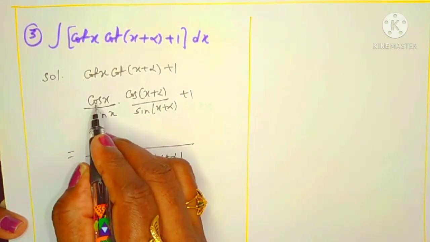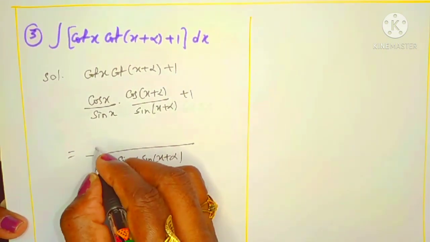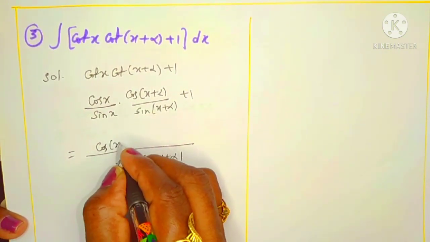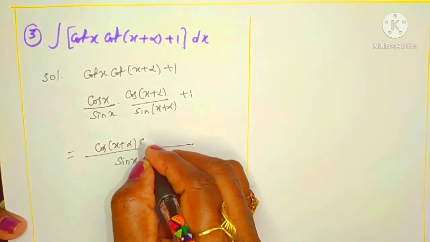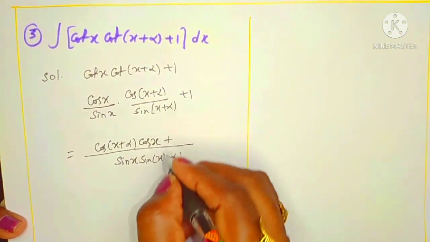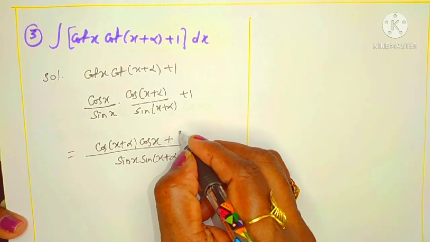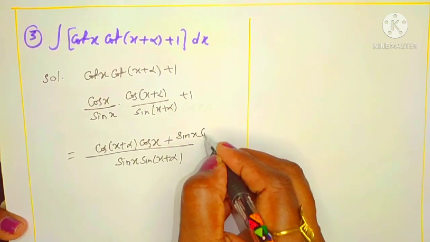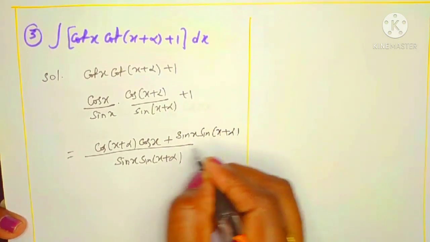Now what is the numerator here? Cos x cos of x plus alpha. I am writing that as cos of x plus alpha into cos x, right? This LCM is here, but here 1 is there. 1 is multiplied with what? Sin x sin of x plus alpha, right?